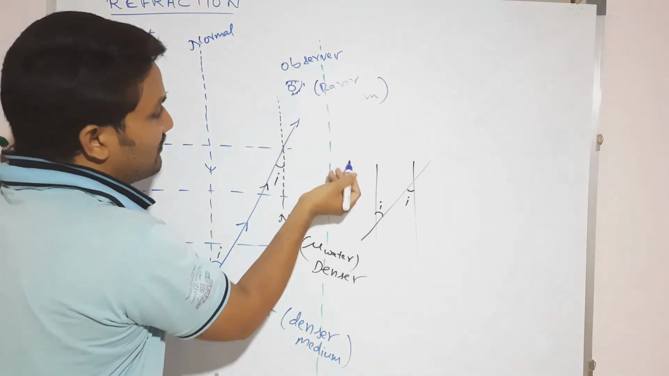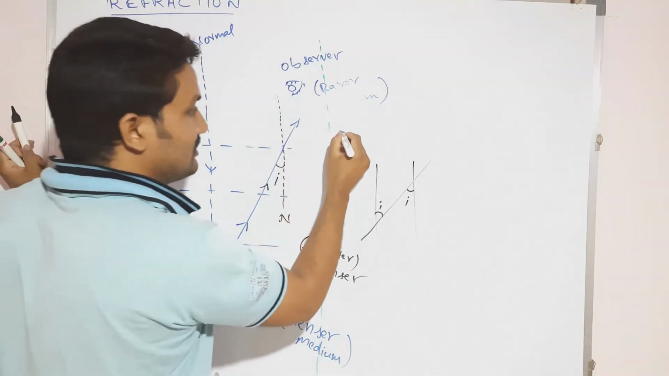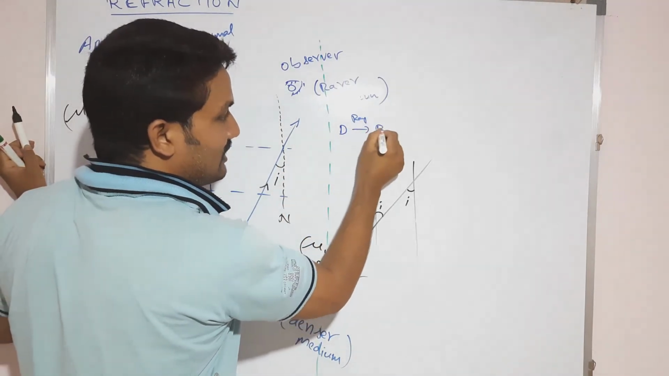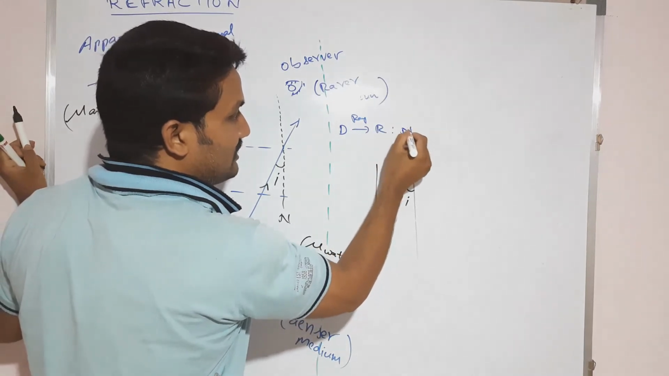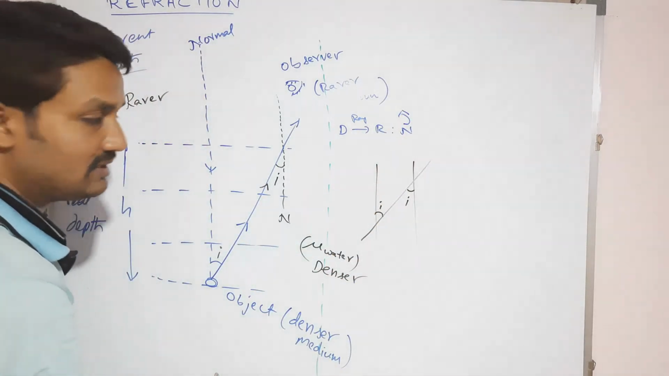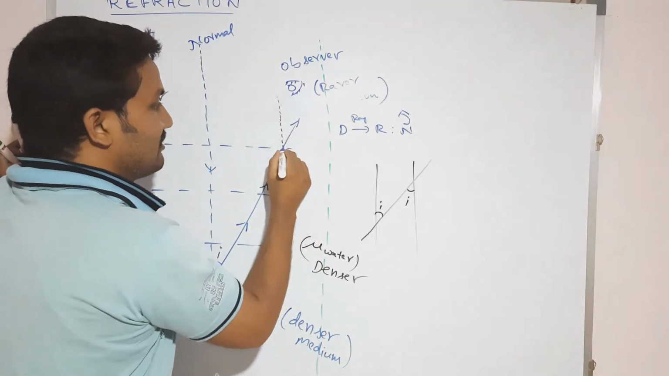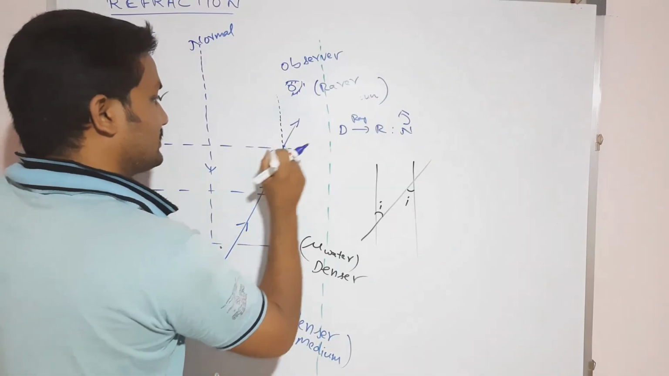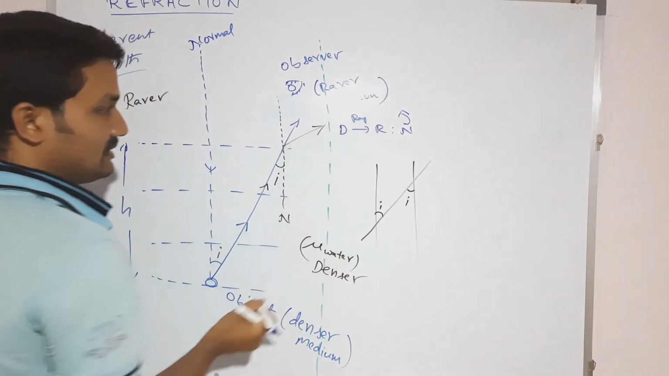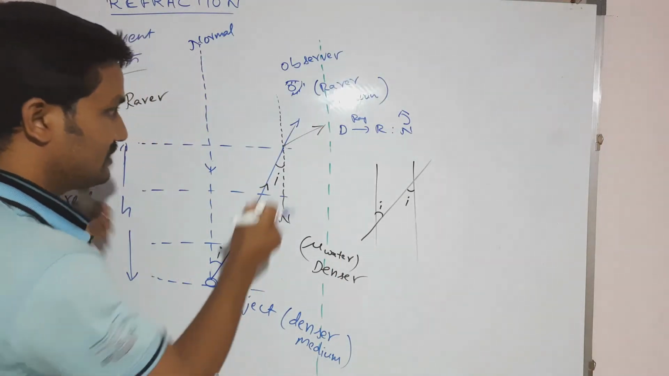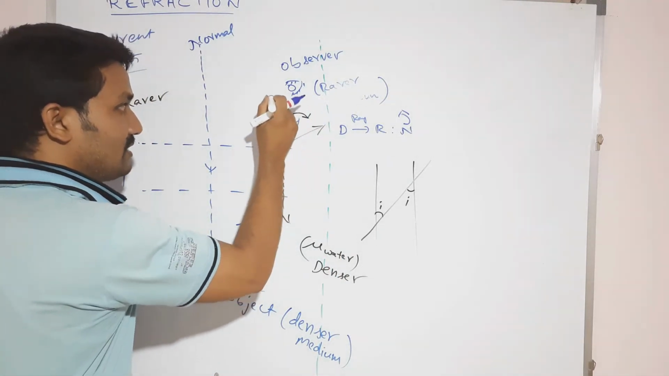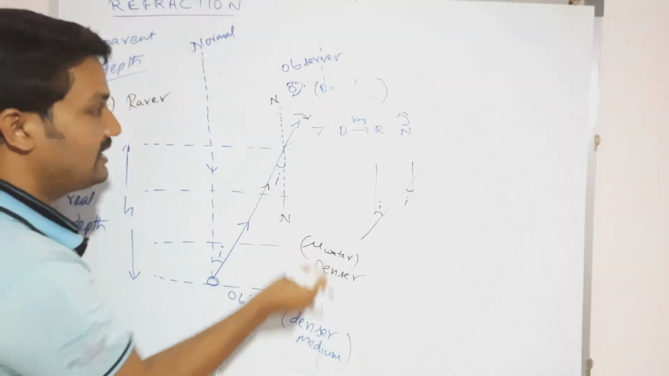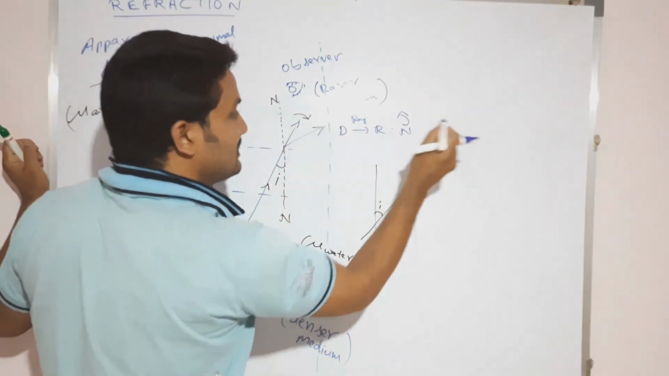Then it goes away from the normal, not towards the normal. The ray is passing from denser to rarer, that's why it is away from normal. Away from normal means, let us suppose, this is the normal. Away from normal means in this direction it is going to bend. Hence the light ray is bending towards this direction.